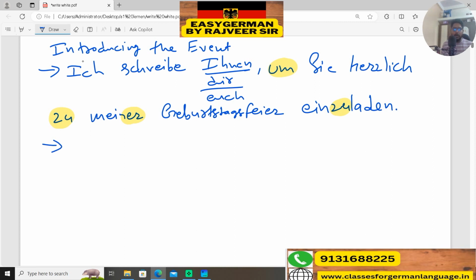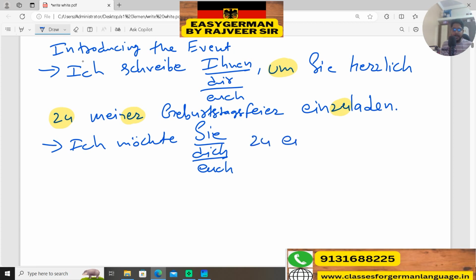Or we can write: ich möchte Sie, this is an accusative object here, so that's why we will use Sie, dich oder euch. Again the same thing: zu preposition, zu einem, we are changing the event, zu einem Abendessen, suppose, einladen.